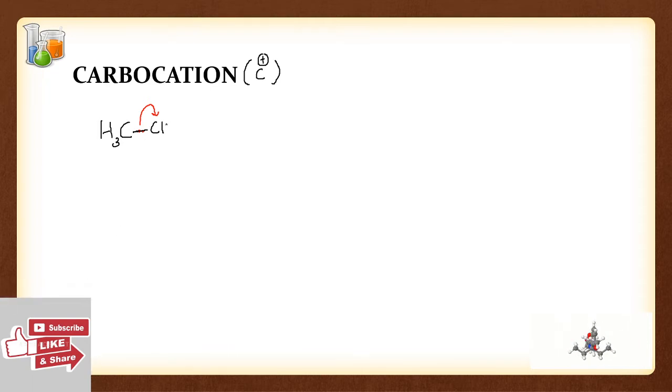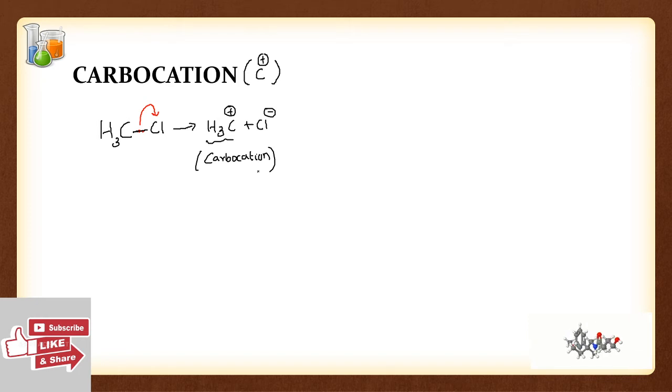So both of these electrons get transferred to Cl, and finally what I will get is CH3+ and Cl-. This is what is known as a carbocation.